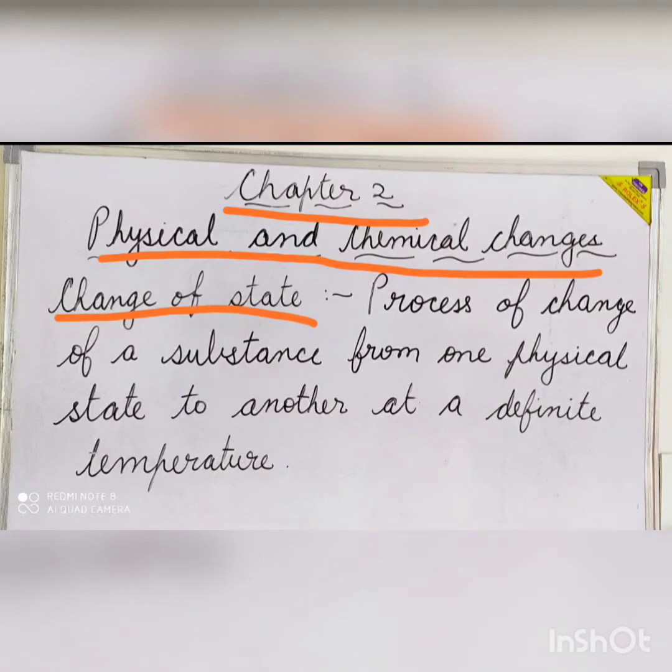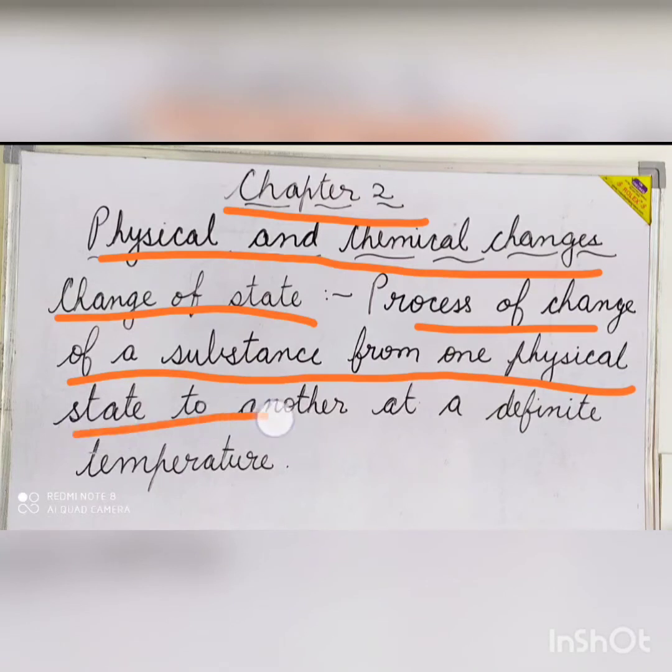Matter exists in three physical states, namely solid, liquid, and gas. The process of change of a substance from one physical state to another at a definite temperature is called the change of state. There are certain physical changes which are detected by the change of the state of a substance.